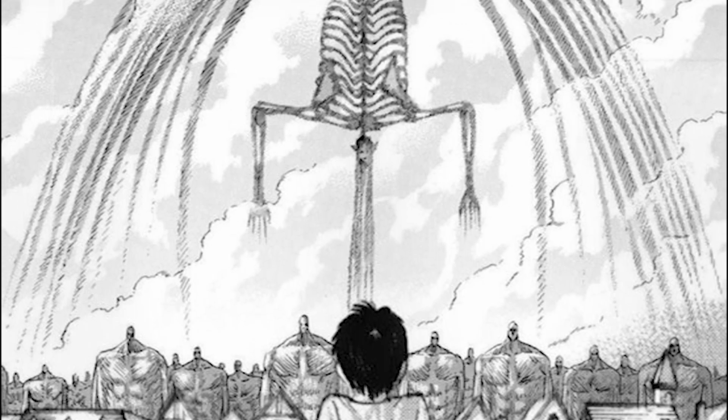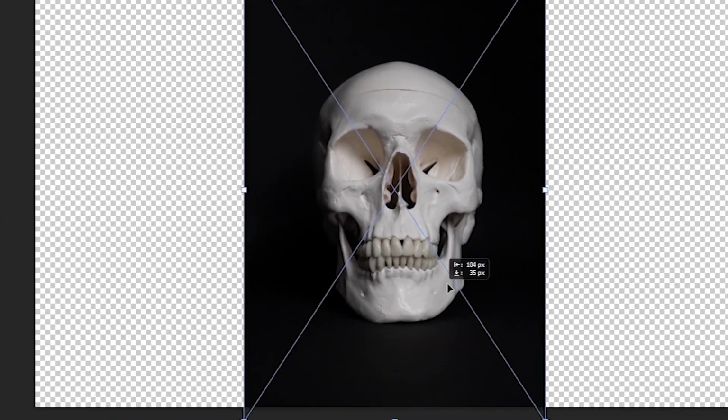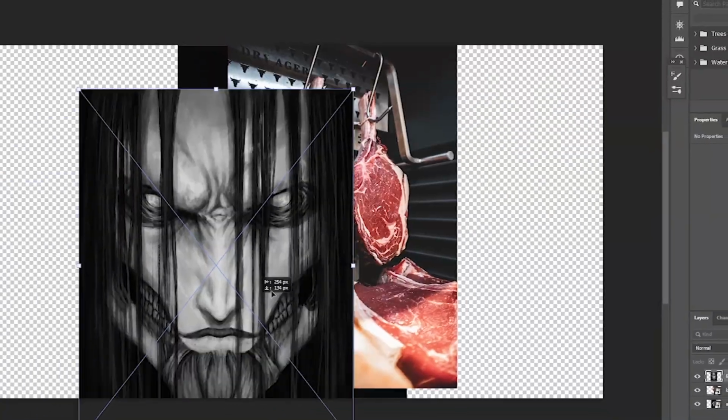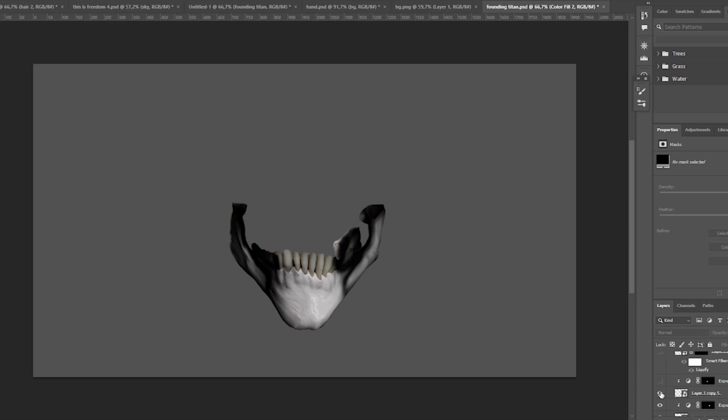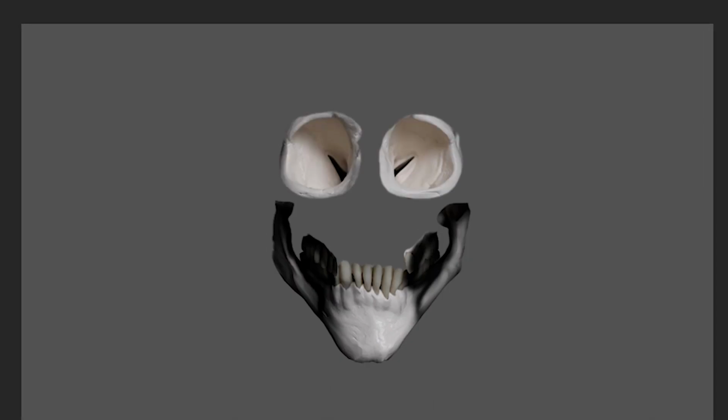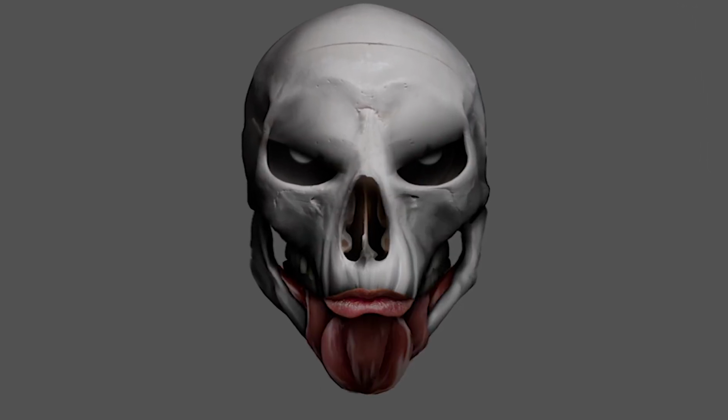For that jumpscare scene, I made a version of Eren's Titan with realistic things. So I got this skull, this meat, and this reference image. So after some work, a lot of liquify, highlights and shadows, I finally made it. And now it's time to make the audio.